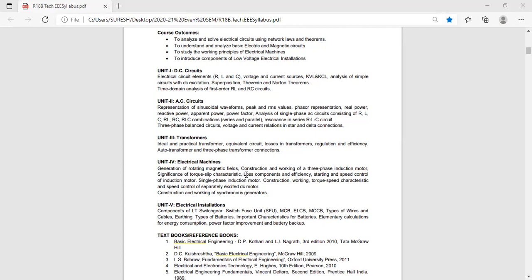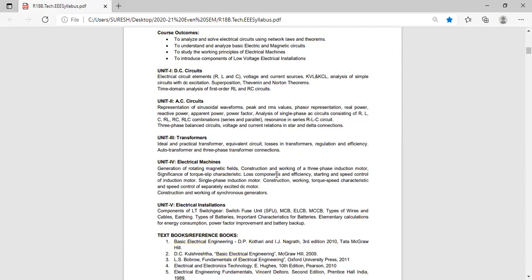See in your textbook. I have told the sequence diagram starting from P1. What is P1? Input power to the stator. After that, stator copper loss and iron loss.